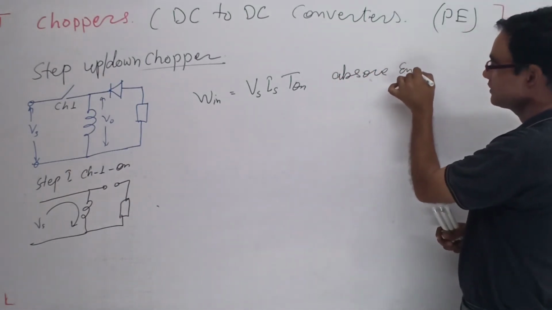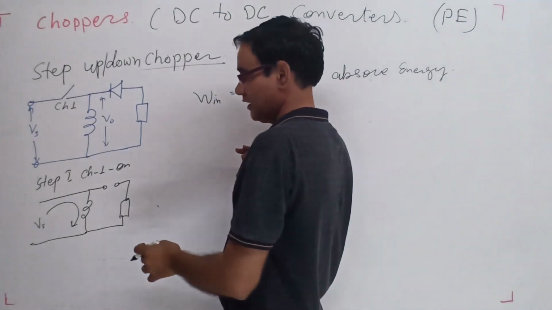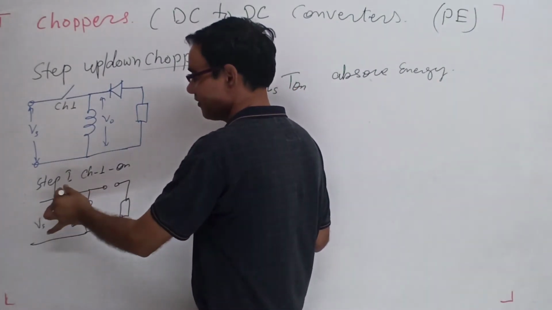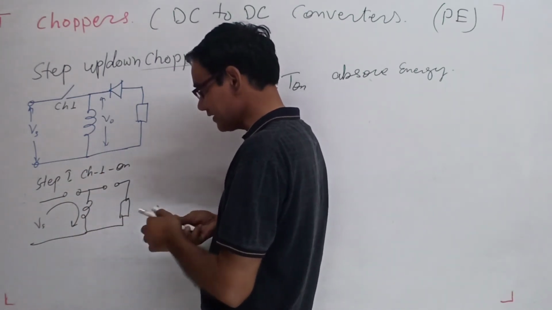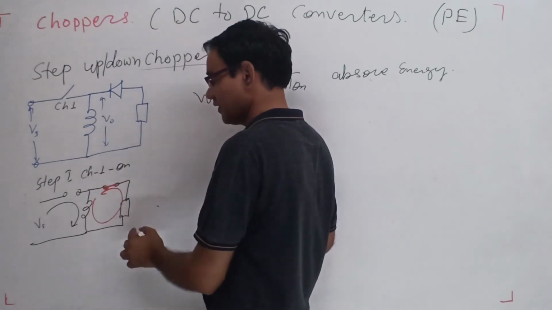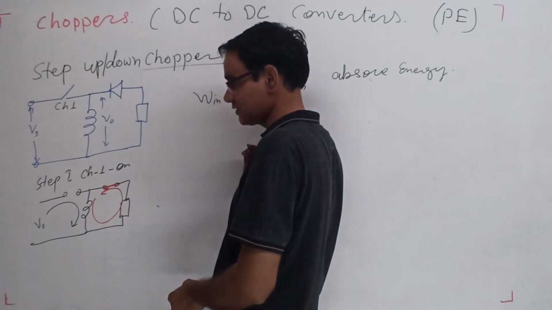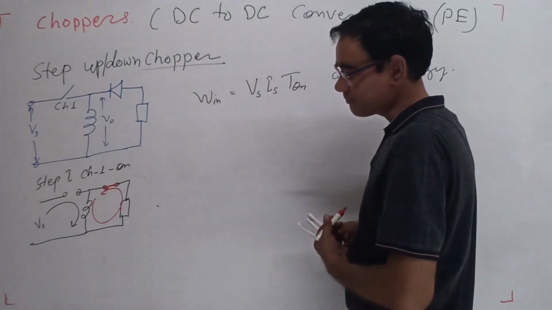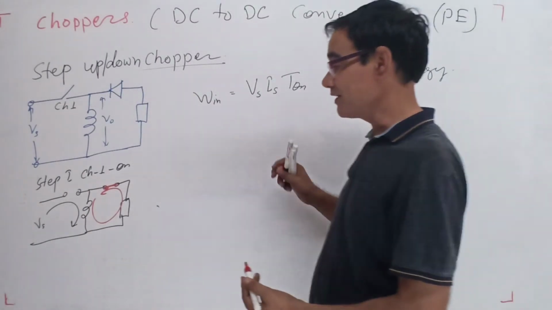Absorb energy by the inductor. Okay. When it is off, this inductor tries to maintain the current. In maintaining the current, it flows like this, and this diode is on. So this is the direction of current. In that process, the inductor supplies the current.